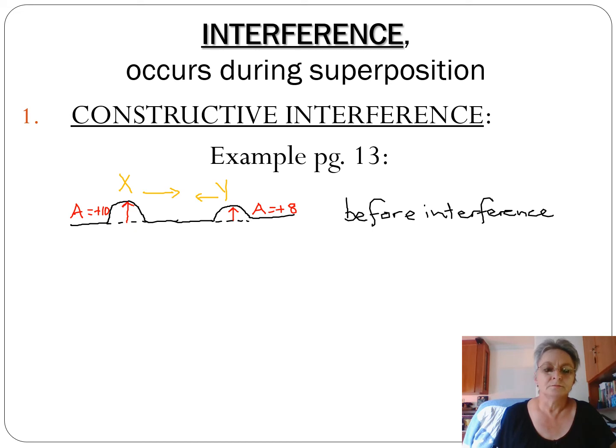Now, they are moving towards each other, so there would be a point where X and Y are in the same space. This is now X and Y superposition.